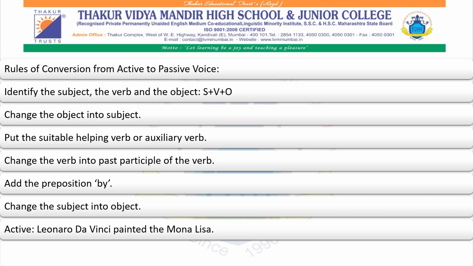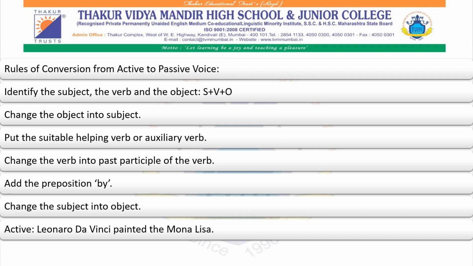Then we have to add the auxiliary. Now the auxiliary will be according to the subject, that is a singular subject, and also according to the tense, that is the past tense, so it will be was. Then the main verb we write in the past participle form, which is painted.